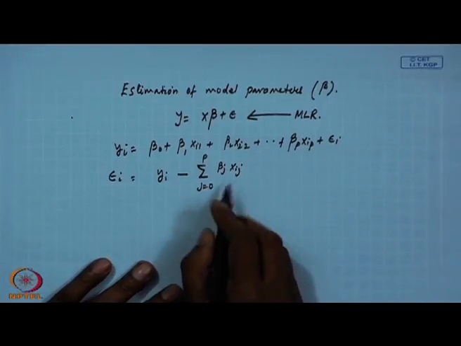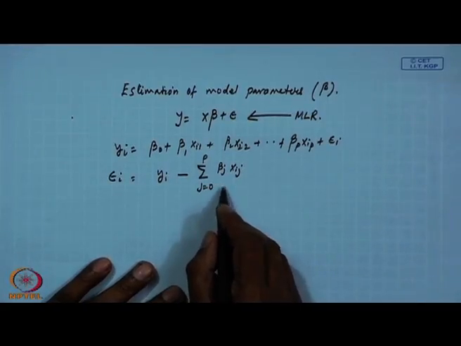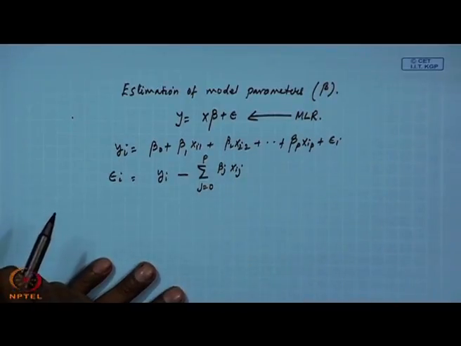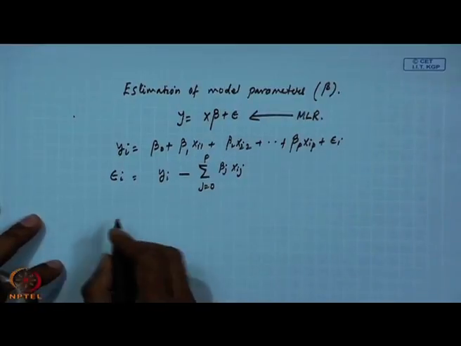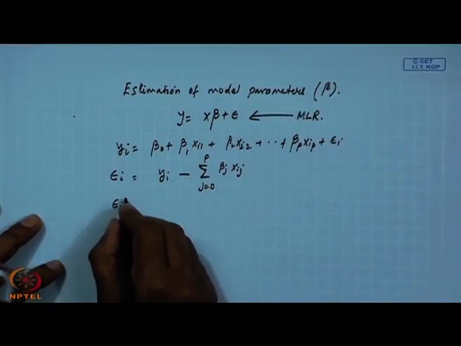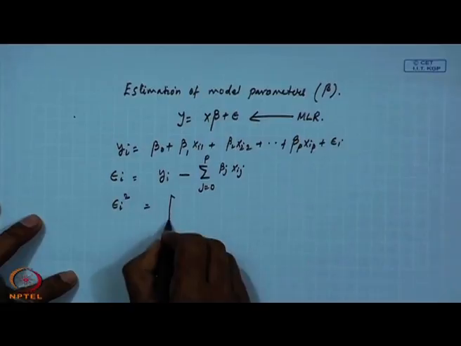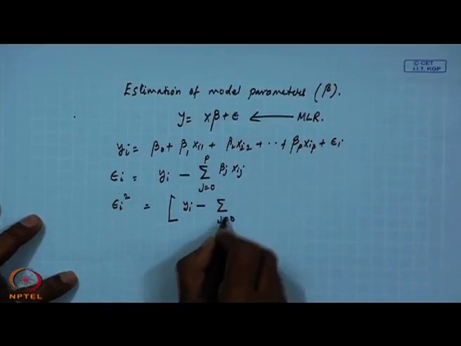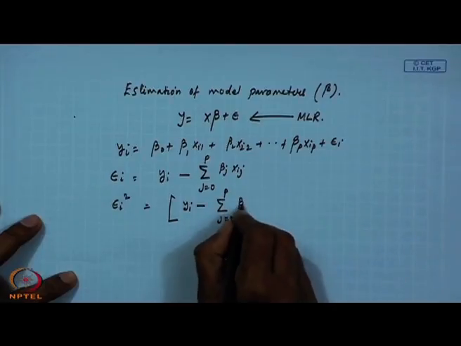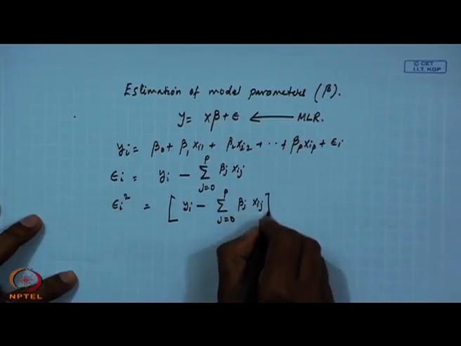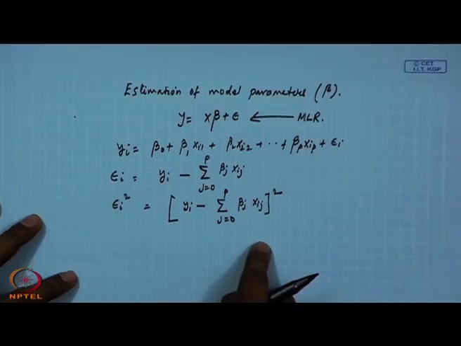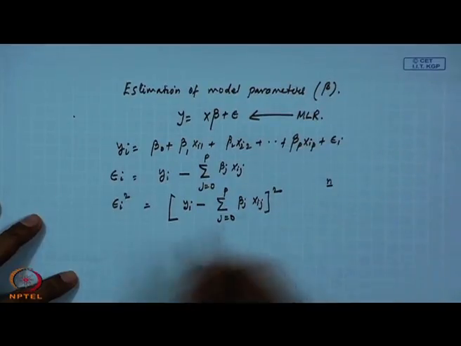When j equal to 0, this xij takes the value of 1. So, if I take the square of it, then you will be getting yi minus the sum over j equal to 0 to p of beta j xij, whole square. Okay. So, this is for a particular observation, but we have n observations.